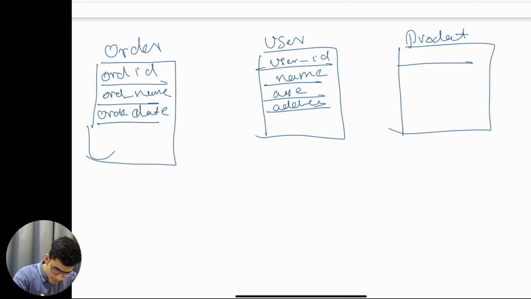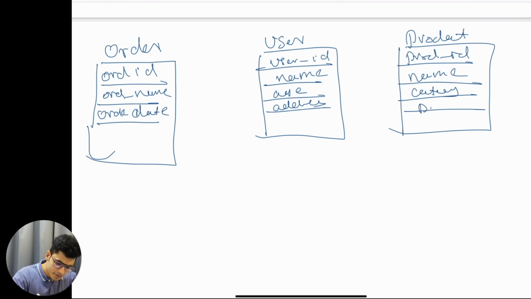In the product we have the product ID. This is the primary key or the unique key to understand which product it is. Then we have the product name, product category, product description, product quantity. It can have product weight, product unit size, a lot of things that we can store.